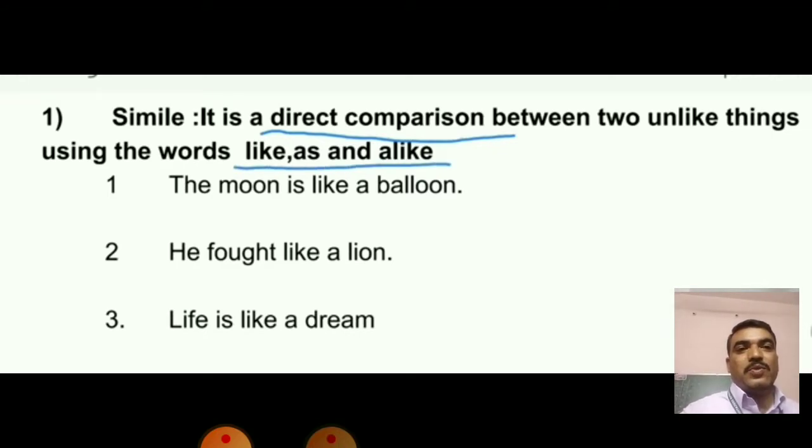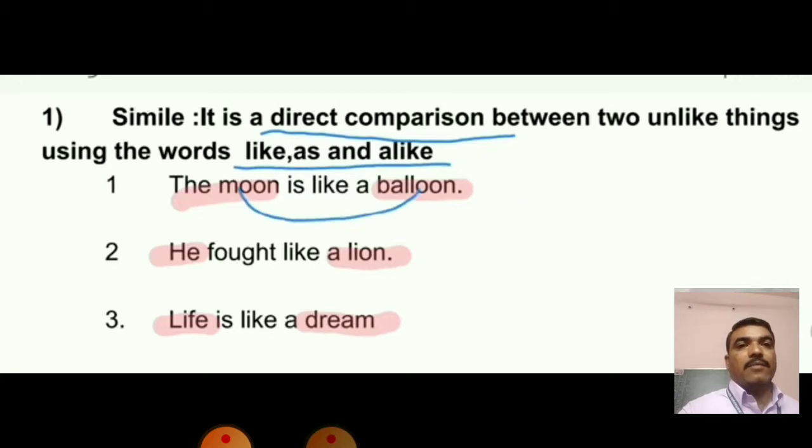And the words used to compare the moon and the balloon are used here: like and as. These are some words that are used, right? Let's see the moon and balloon. These are used with the help of the word like. He fought like a lion. Life is like a dream. Life is compared with the word dream over here. And for that, the word like is used.